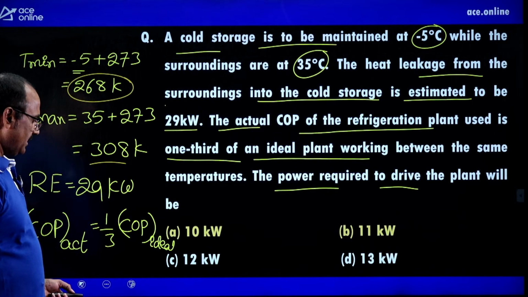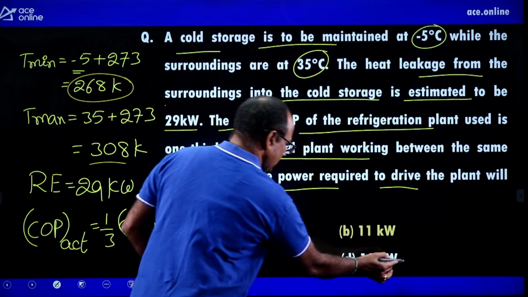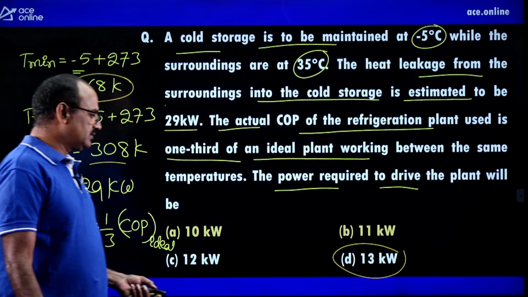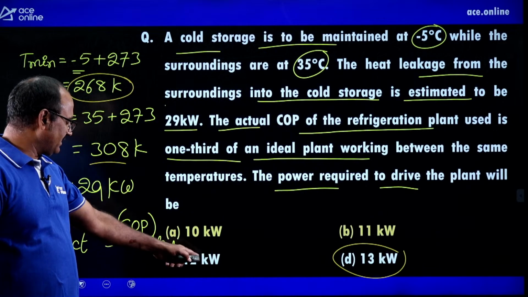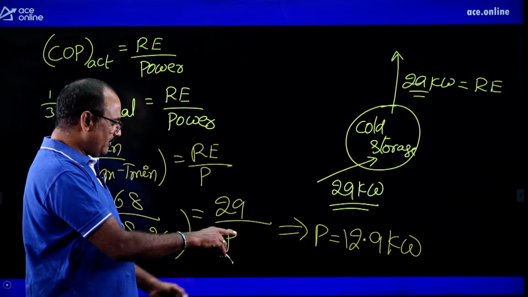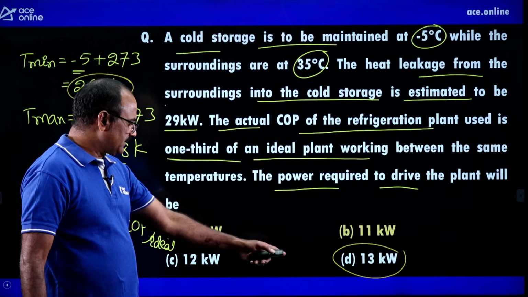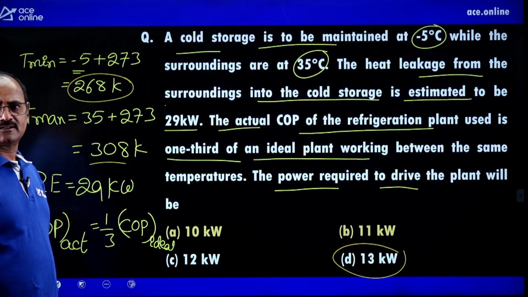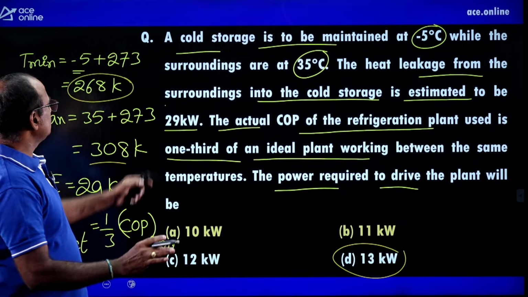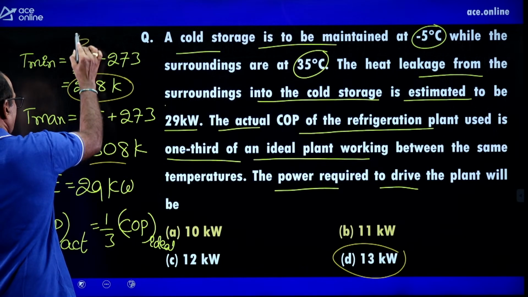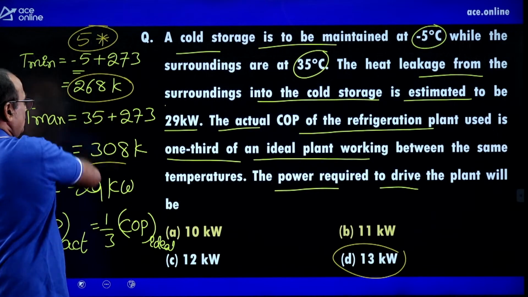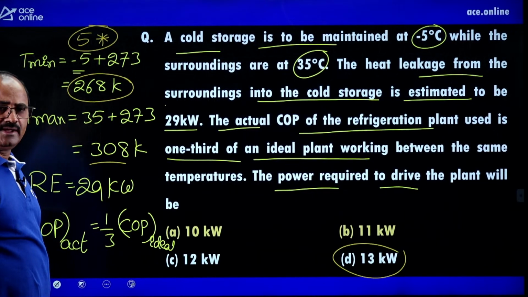Therefore, for 12.9 you can select option D, 12.9. It is very close to 13 kilowatts. 12 is also given, but 12 is not correct. It is 12.9, very close to 13. Therefore option D is absolutely correct. Okay, it is also a most expected question. I can say it is a 5-star question, a most expected question for the competitive exams.